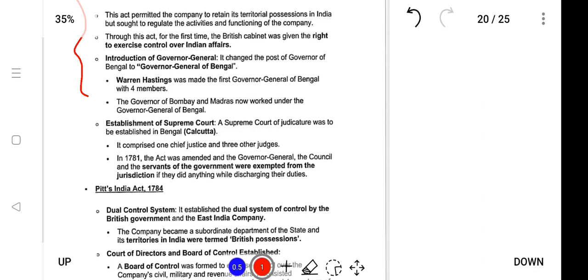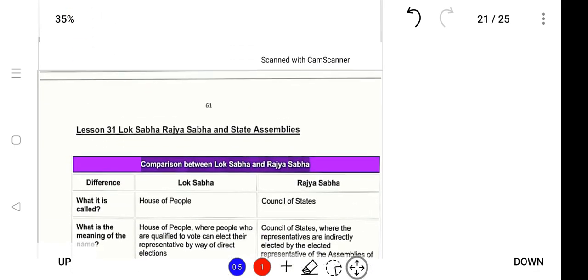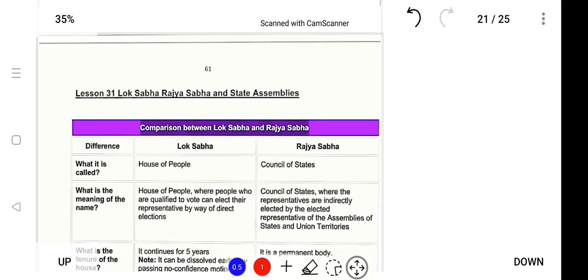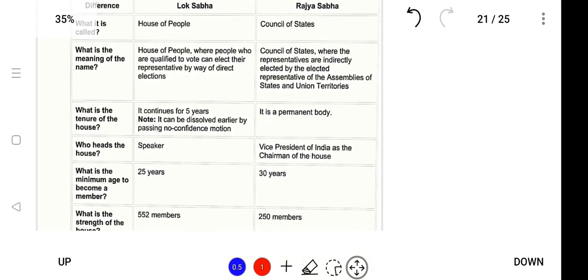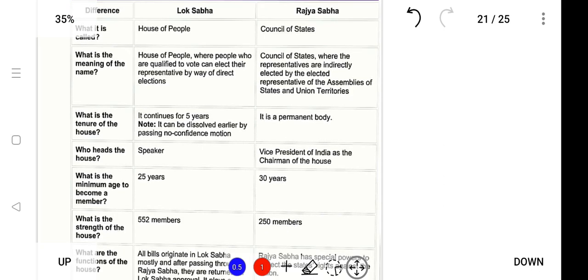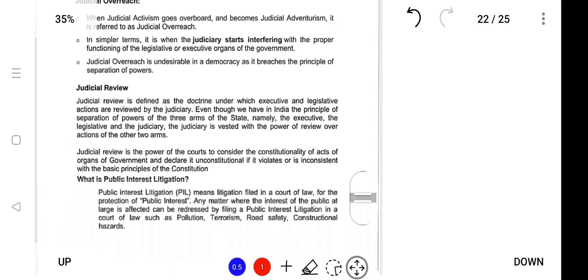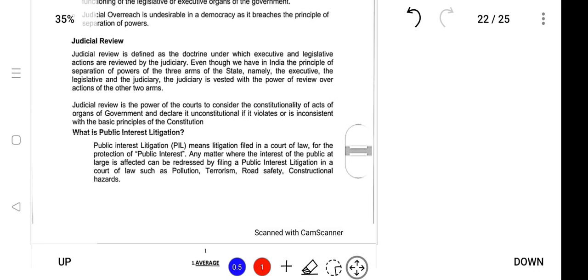For example, Regulating Act, Pitt's India Act, only important points will be given. And for example, Rajya Sabha, Lok Sabha and State Assembly. For Rajya Sabha and Lok Sabha, no long paragraph, only to the point, which is exam oriented. Next is, for example, judicial activism, judicial overreach, review and PIL. This will be given point wise and with a short paragraph. Which points are important? For example, PIL will be provided in a very short paragraph.